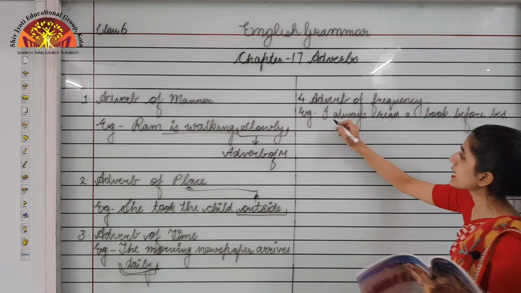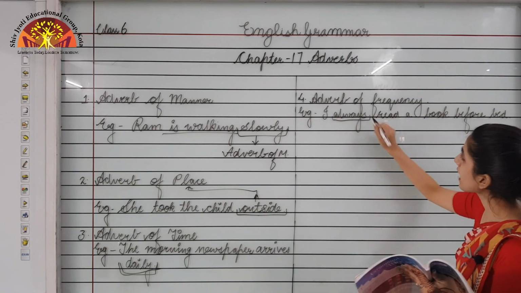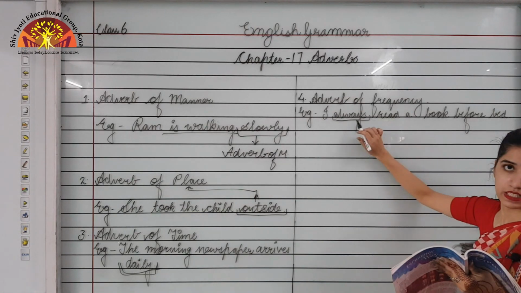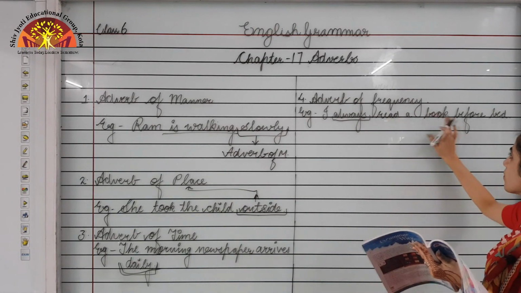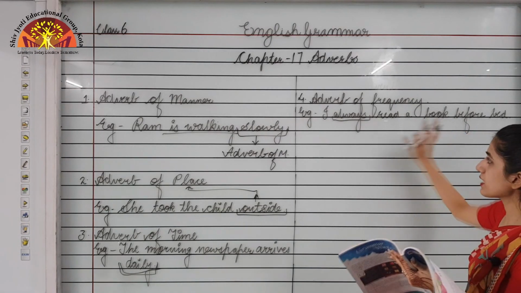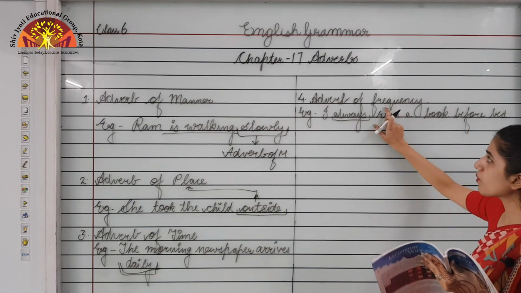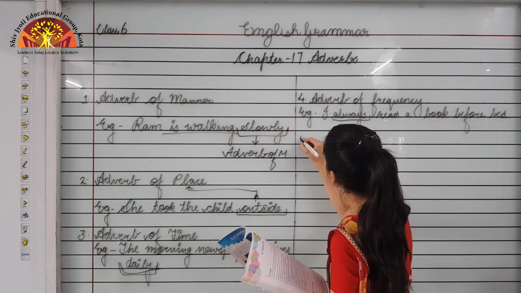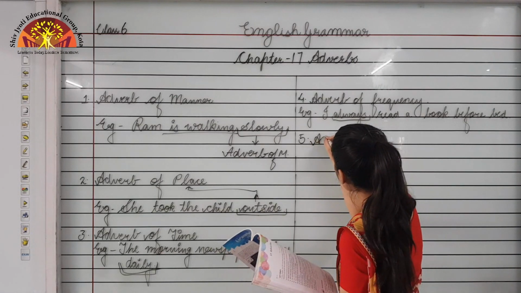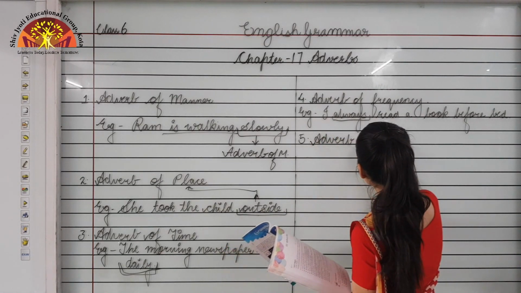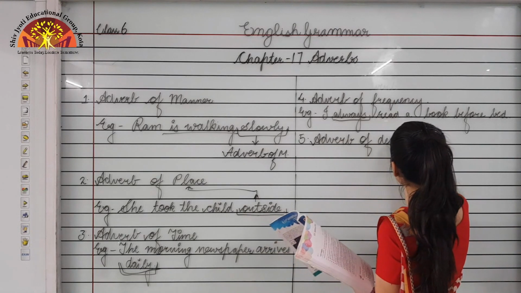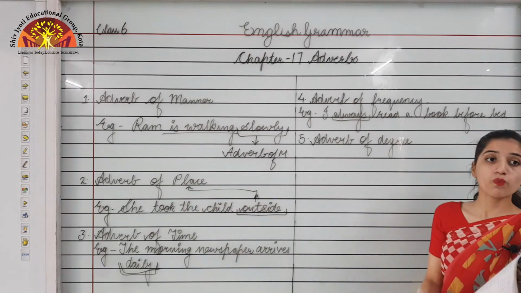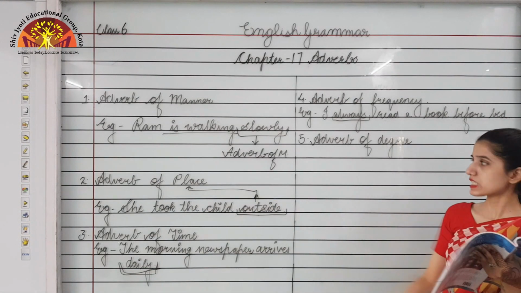That is always. It is telling us how often the action is done, that is, how often she reads a book. I always read a book before bed. So this always is the adverb of frequency. Now moving further to your last type of adverb, that is adverb of degree. It tells us to what level, to what extent an action is done.